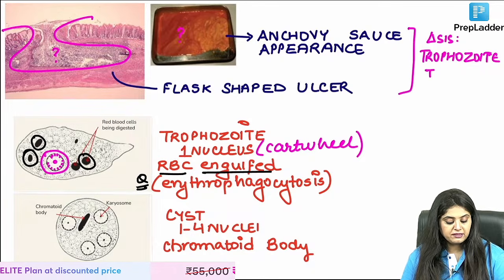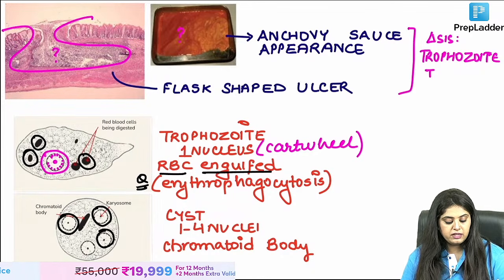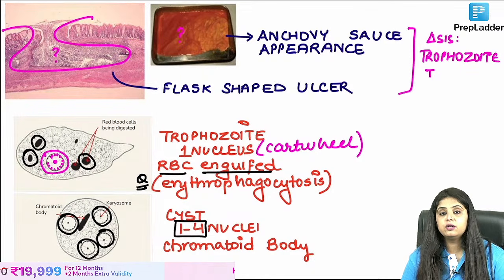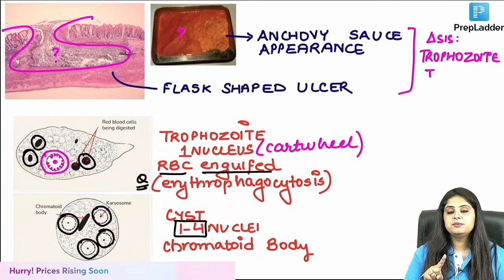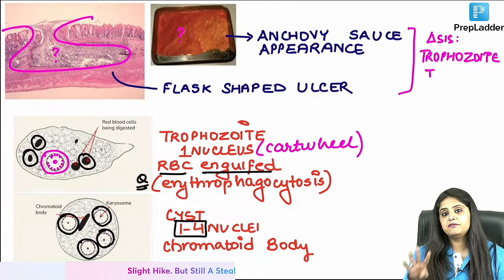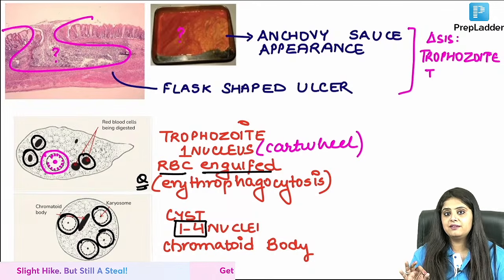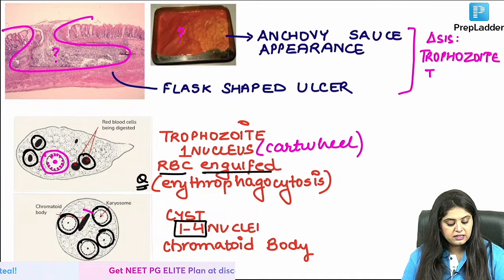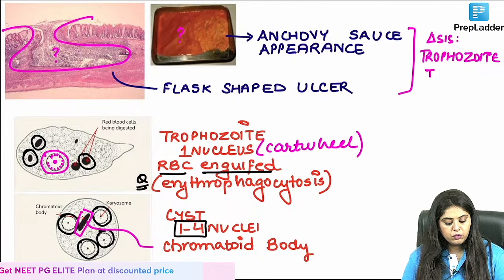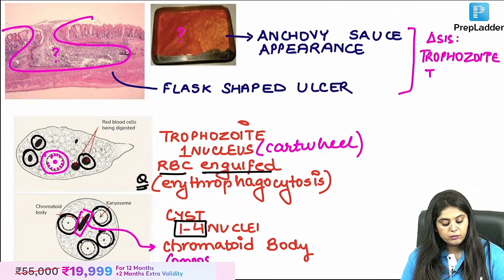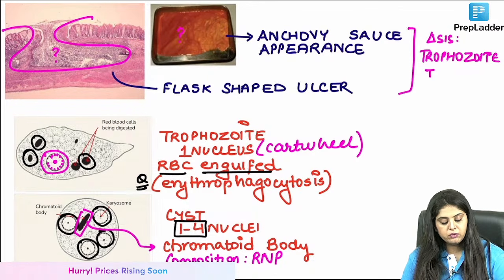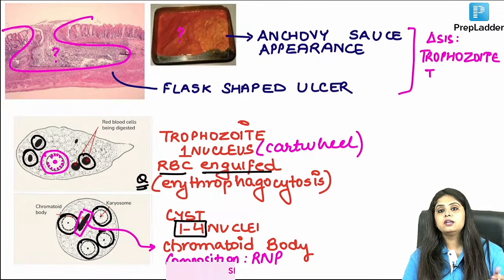The cyst form has how many nuclei? 1, 2, 3, 4. It can have between 1 to 4. That doesn't mean there will always be 4, ma'am. Sometimes there'll be 1, sometimes it is divided into 2, sometimes it will have 4. So between 1 to 4 nuclei will be there, and there is a very thick body which is known as the chromatoid body. For INI-CET first, and for all exam questions, what is the chromatoid body made of, ma'am? It is made up of ribonucleoprotein. It's a protein with ribonucleic acid.